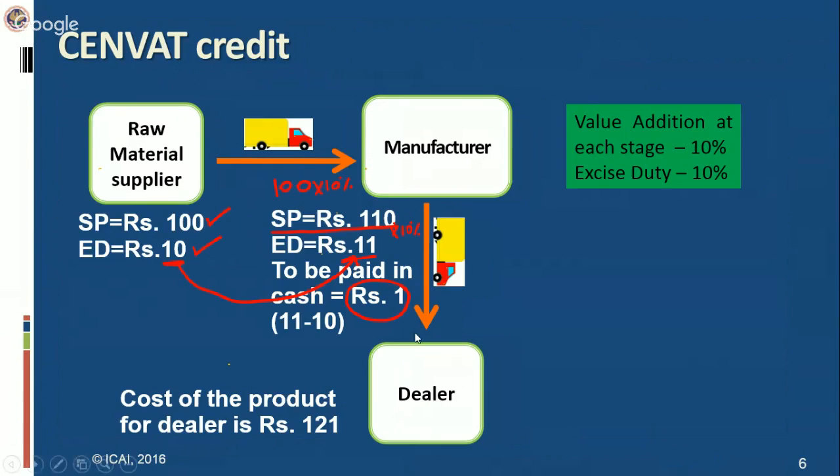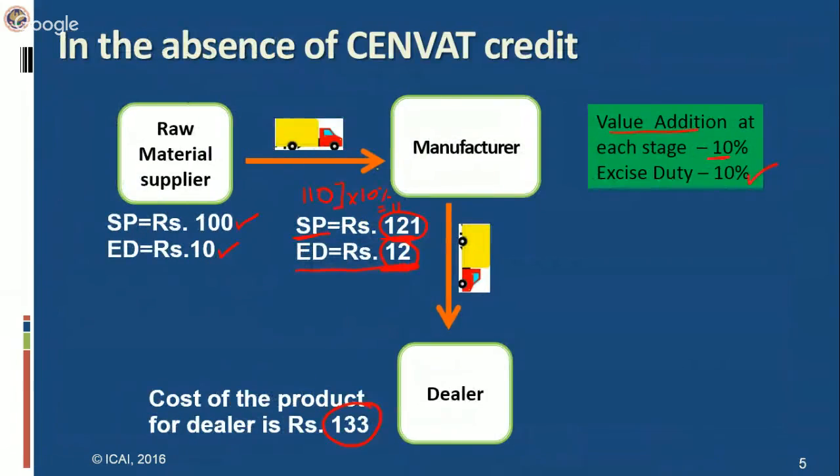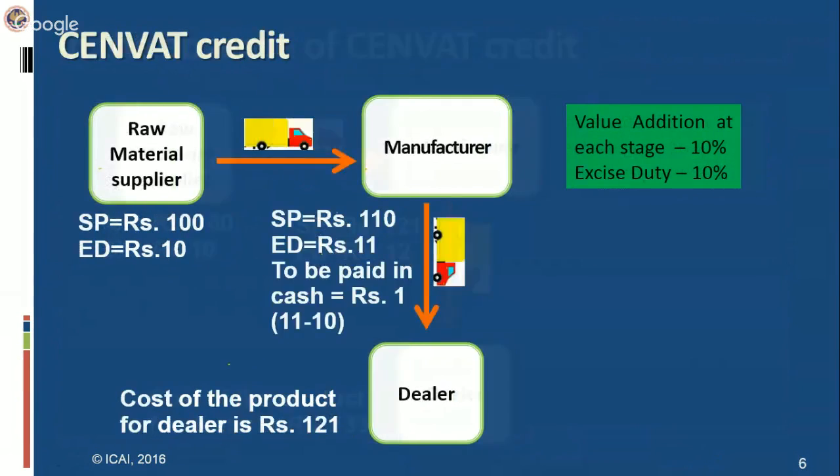So overall the dealer, what he has to pay to manufacturer is 110 plus 11 rupees excise duty, and his cost will come out to be 121. So you can easily make out that when CENVAT credit was there, the cost to dealer has reduced from 133 to 121. Okay. Now this is the benefit of CENVAT credit.